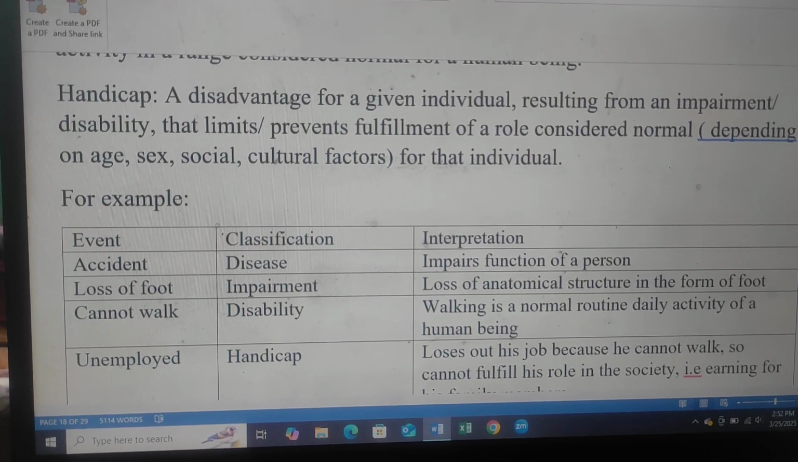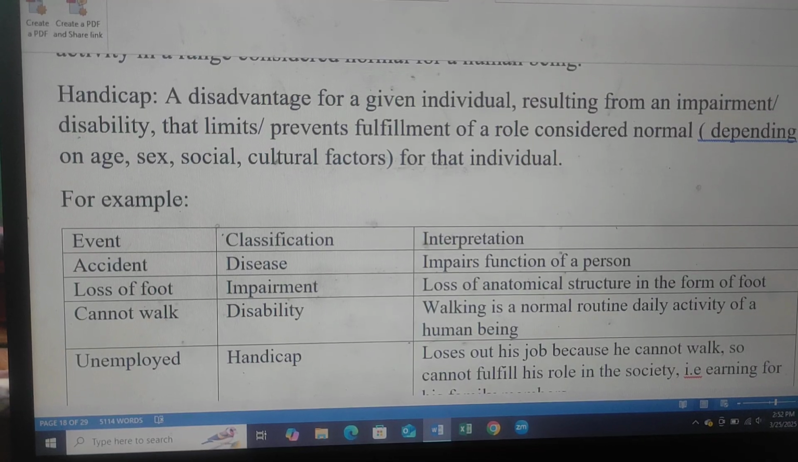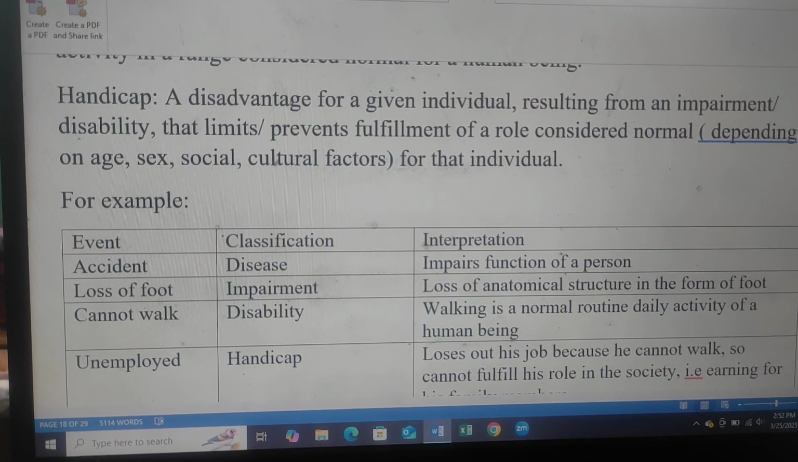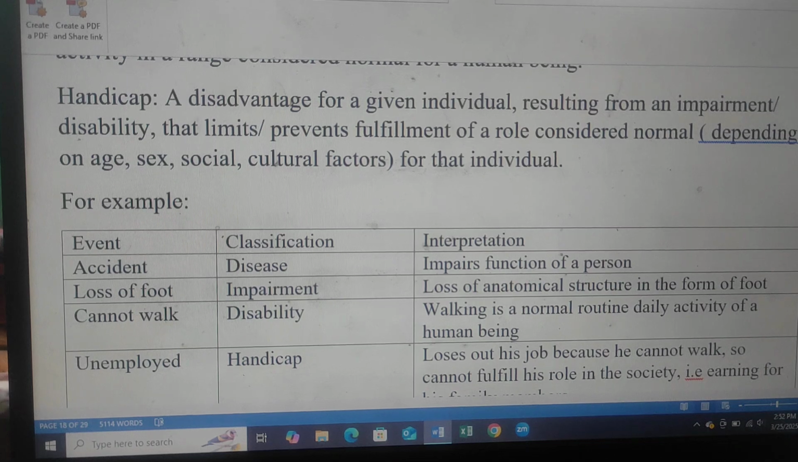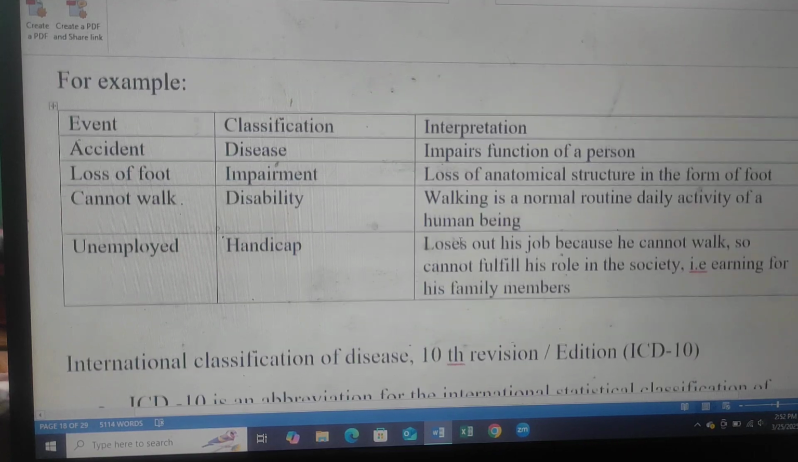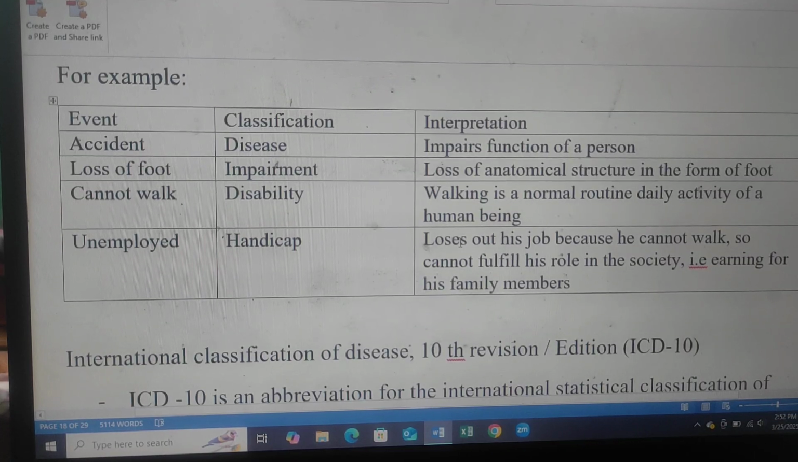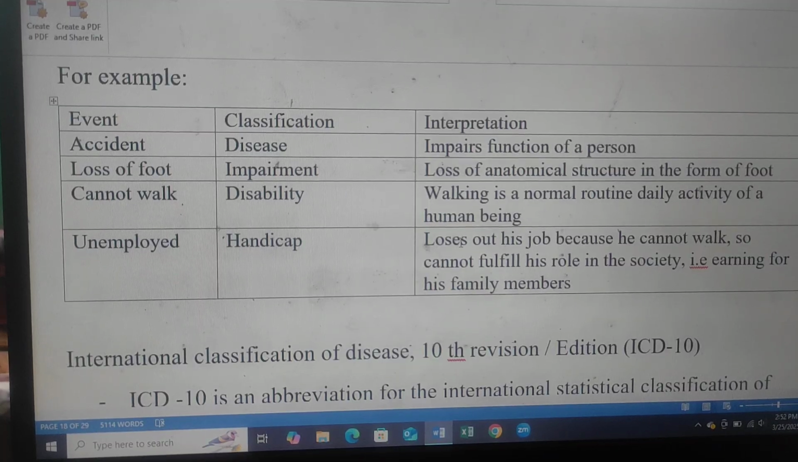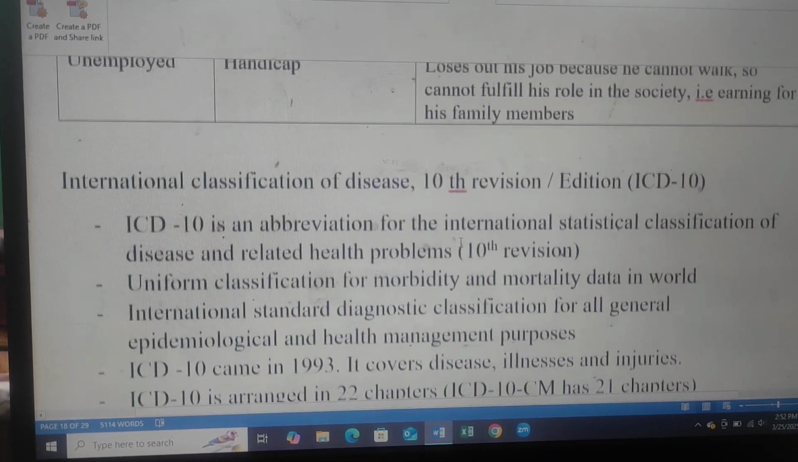Accident is a disease. Accident classification: disease, impairment of function of a person. Loss of foot, impairment, loss of anatomical structure in the form of a foot. Cannot walk, disability. Walking is a normal routine daily activity of a human being. Unemployment is a handicap. He loses his job because he cannot work, so he cannot fulfill his role in society, that is, earning for his family members.